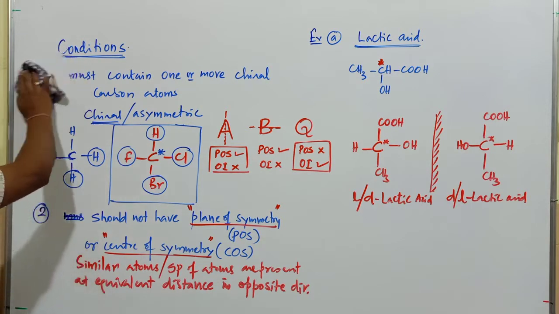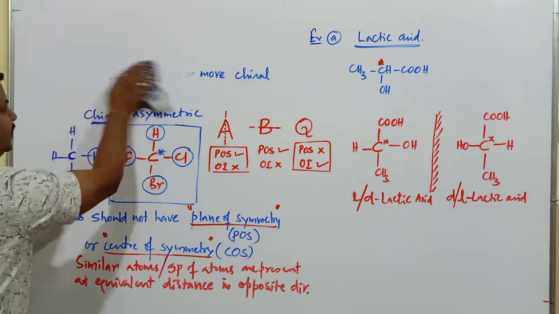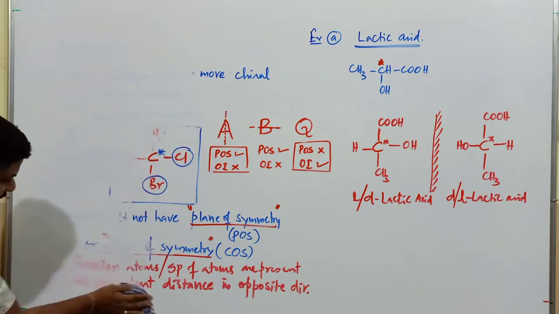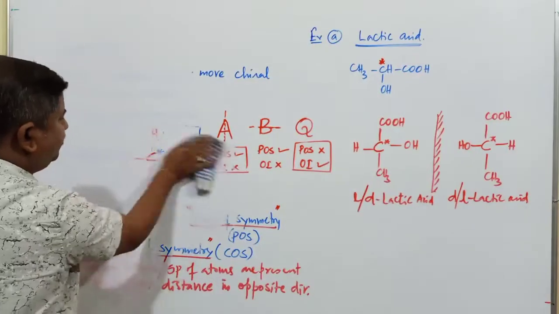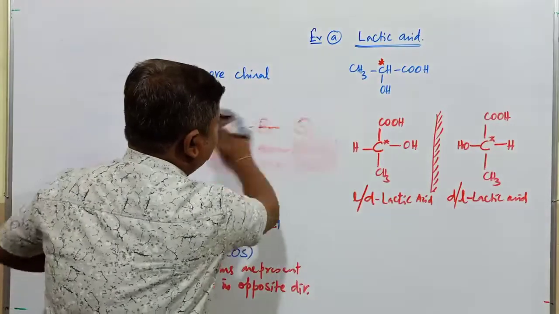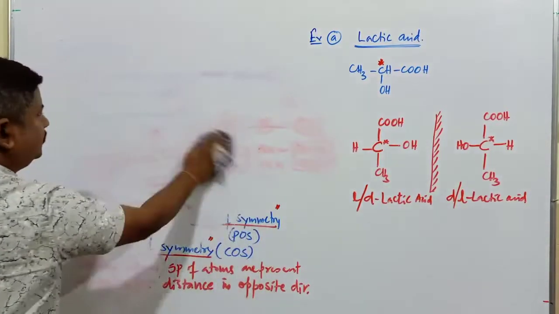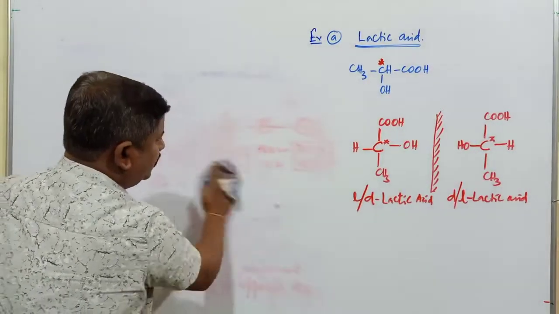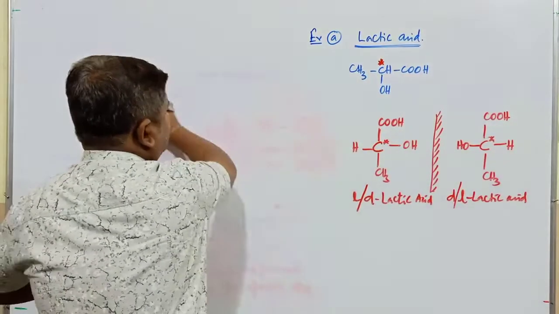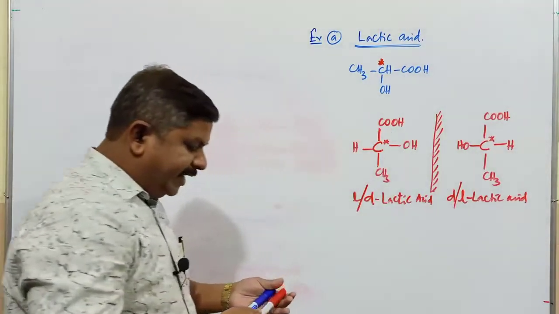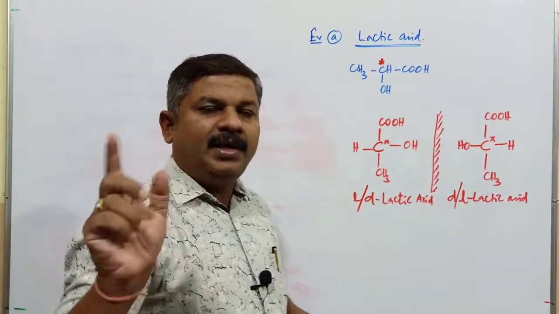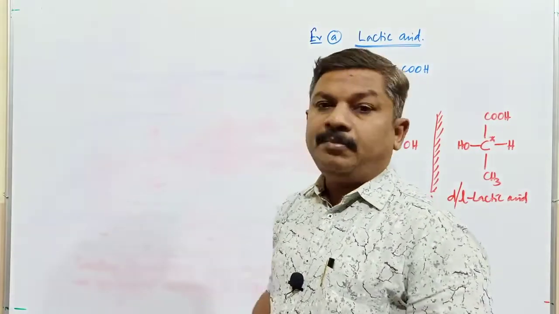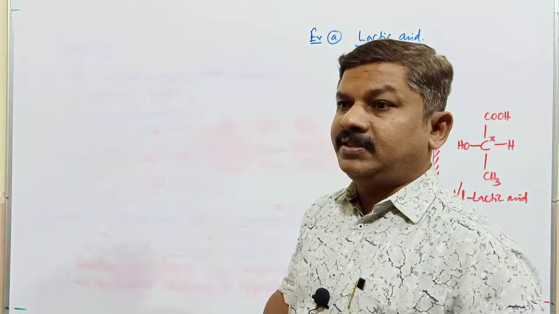The number of optical isomers we can find out based on one simple formula. So one thing is very clear now. To exhibit optical isomerism, the compound should contain a chiral carbon atom, and second, the compound should not have a plane of symmetry or center of symmetry.